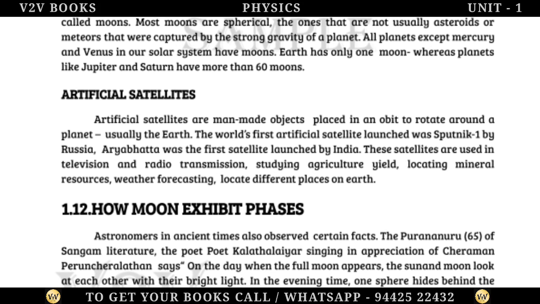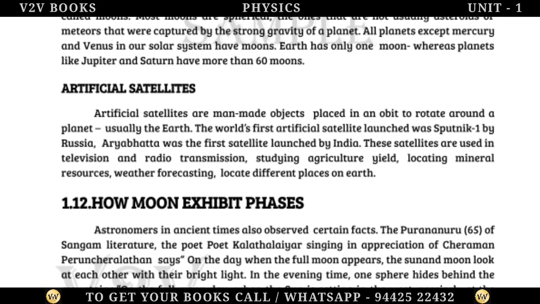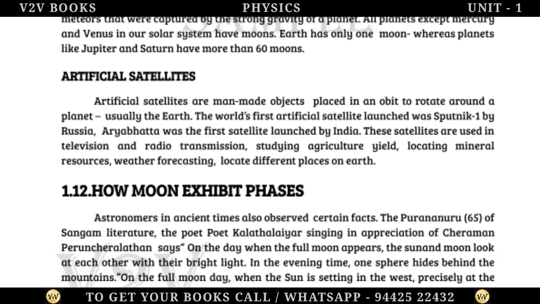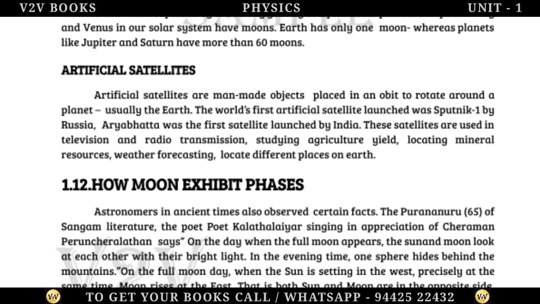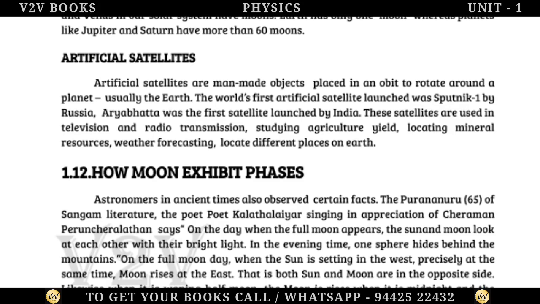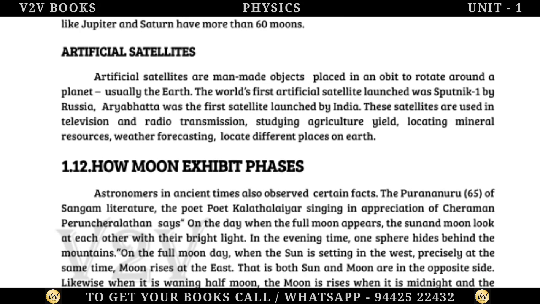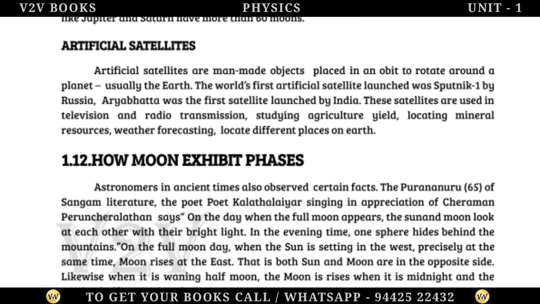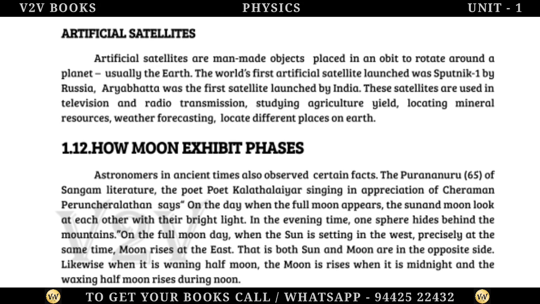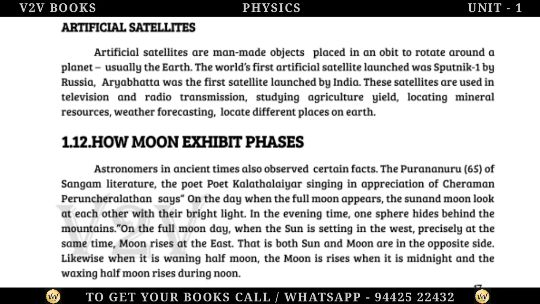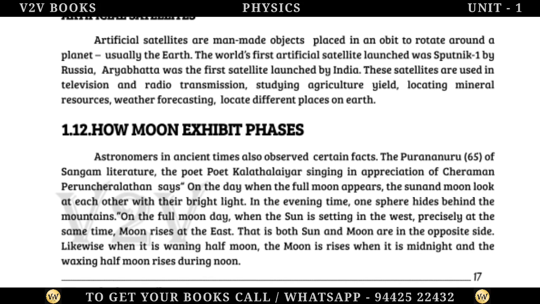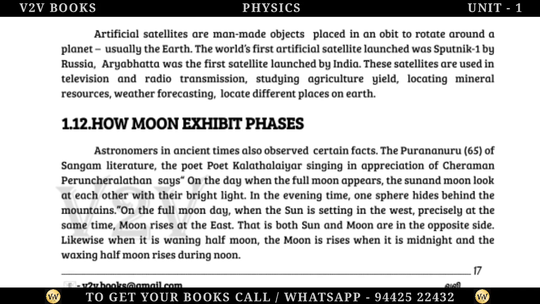Astronomers in ancient times also observed certain facts. In Purananuru 65 of Sangam literature, the poet Kaathaliyar, singing in appreciation of Cheraman Perunjeralathan, says: on the day when the full moon appears, the Sun and moon look at each other with their bright light. In the evening time, one disc hides behind the mountains. On the full moon day, when the sun is setting in the west, precisely at the same time the moon rises in the east. That is, both sun and moon are on opposite sides.